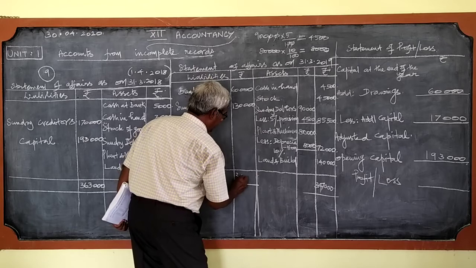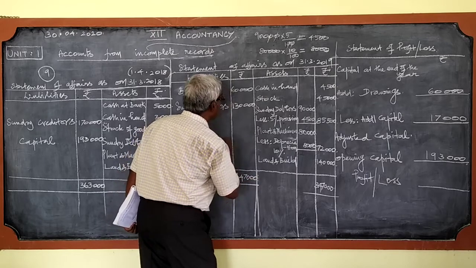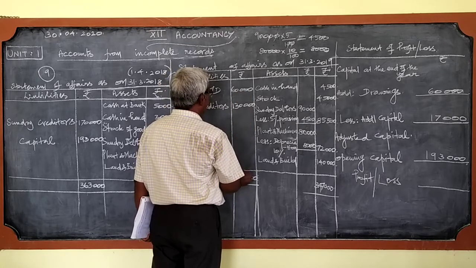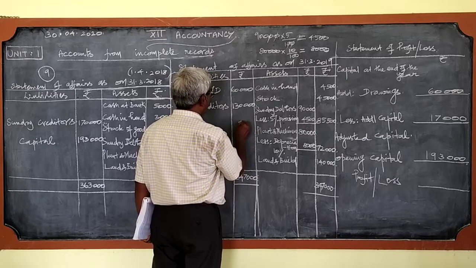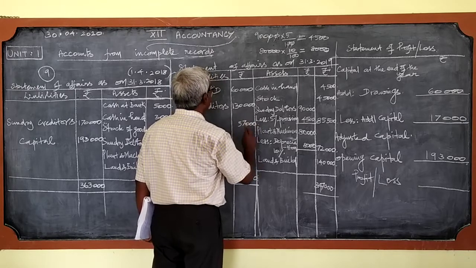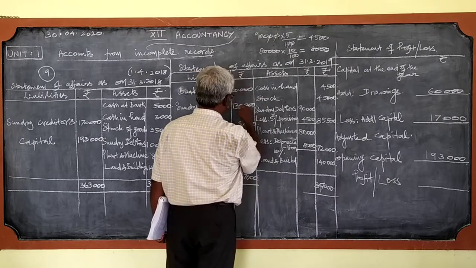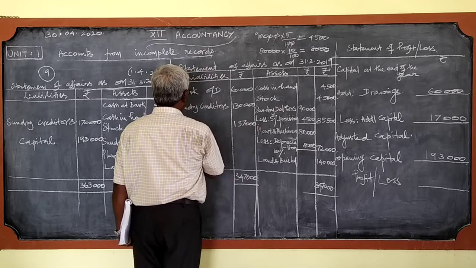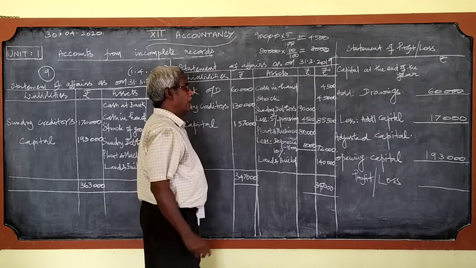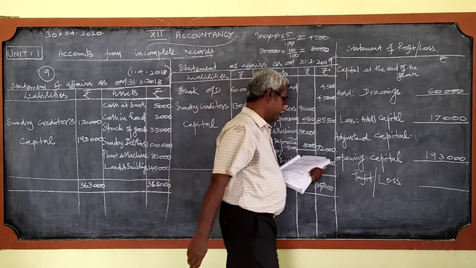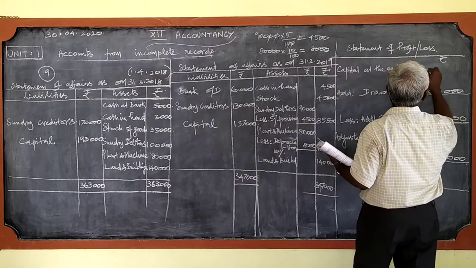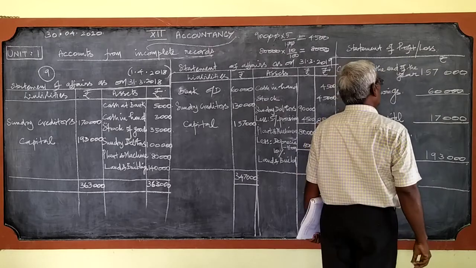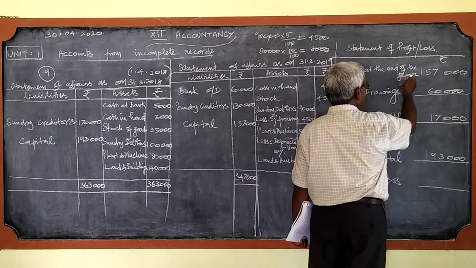So the greatest total is 3,47,000, and the missing figure, that is the balancing figure, we can write here: 1,57,000. This is the closing capital. We can write it in the place of capital at the end of the year. Now we have got the figures for all these four items.